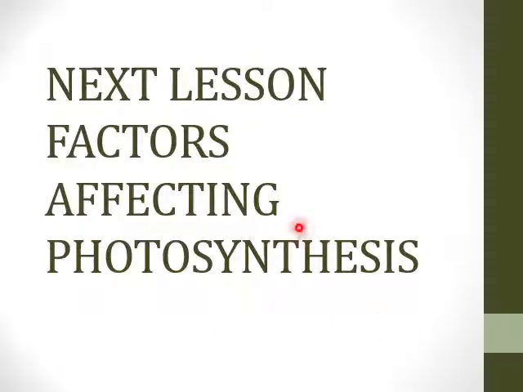So with this we finish our light reaction as well as the dark reaction, in which the assimilation of CO2 takes place by the C3 pathway as well as by the C4 pathway. In our next lesson, we will discuss the factors affecting photosynthesis, that is external as well as internal factors.